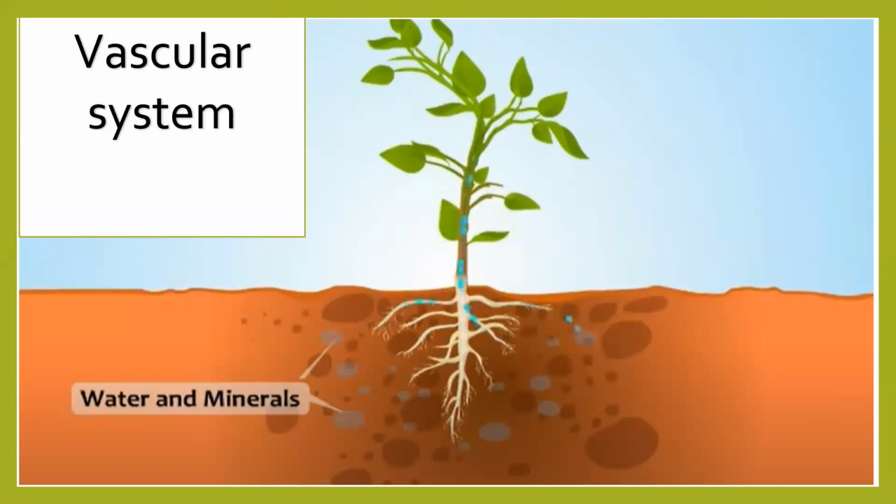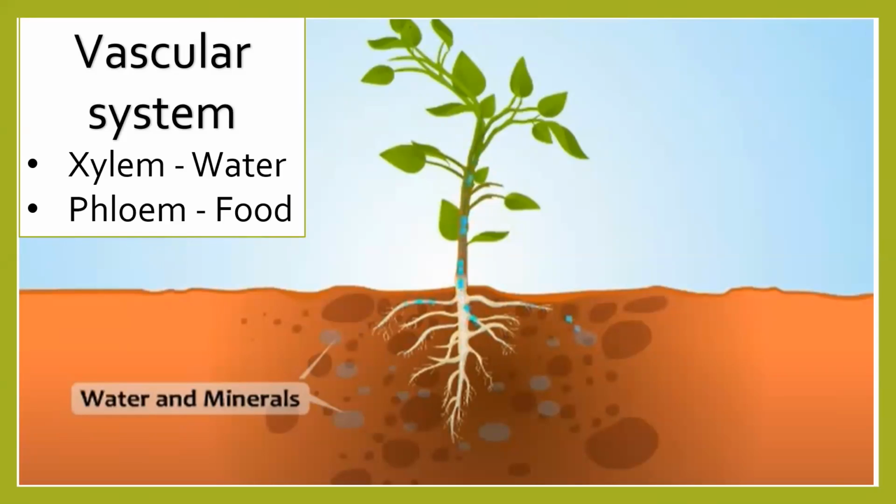Now, when I say vascular system, there are two types of different channels found in the plant. Can you name them? Correct. Very good. The names of these two are xylem, which will do the work of conduction of water, and second is phloem, which will perform the work of conduction of food.